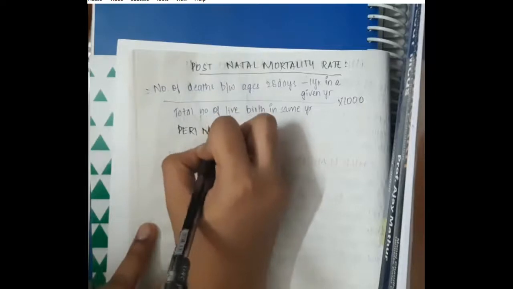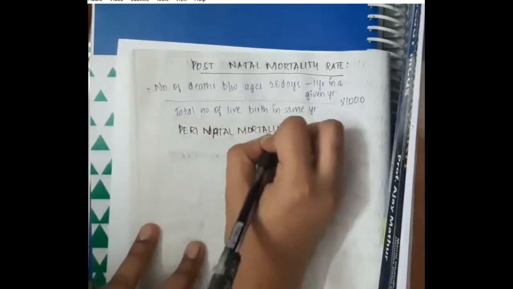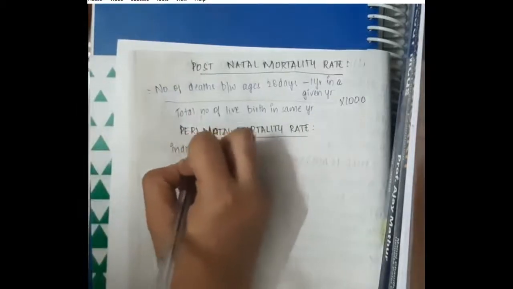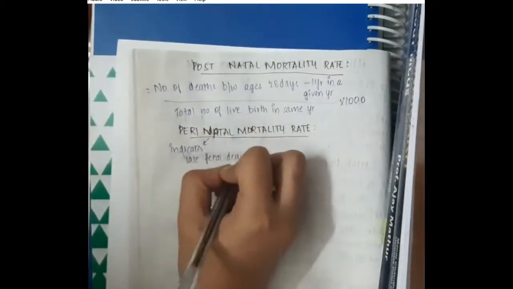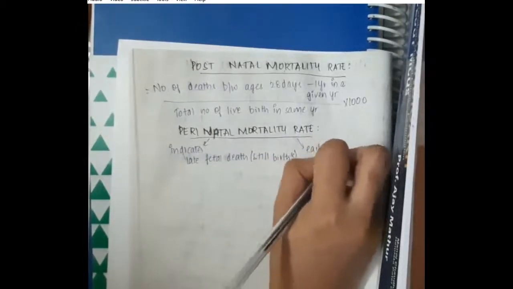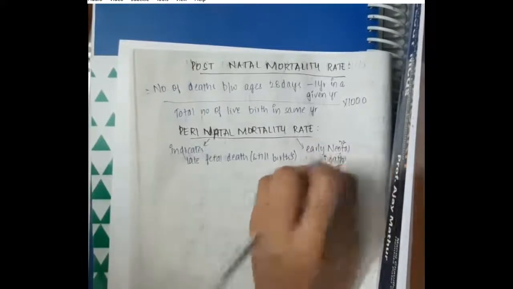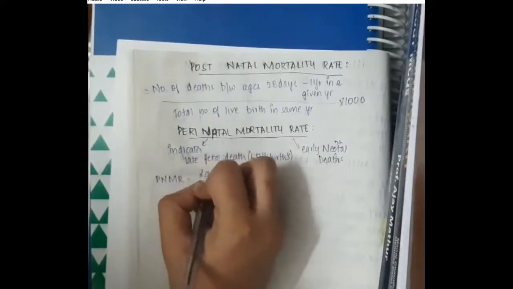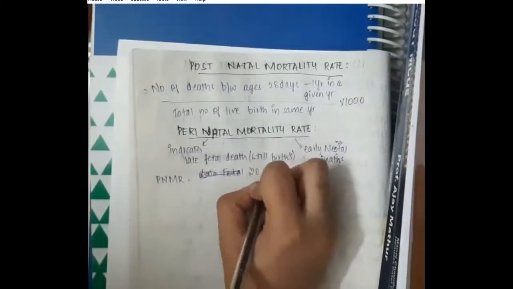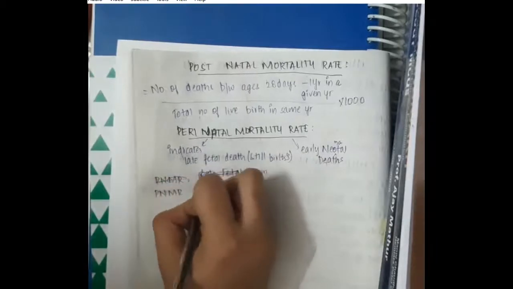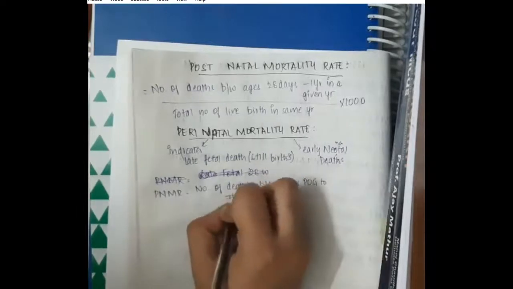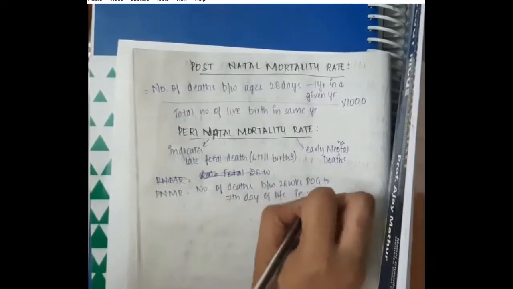Then we have perinatal mortality rate. Perinatal mortality rate will indicate late fetal deaths, that is stillbirths, and early neonatal deaths. So in perinatal mortality rate, it is the number of deaths between 28 weeks of gestation to 7th day of life in a year.